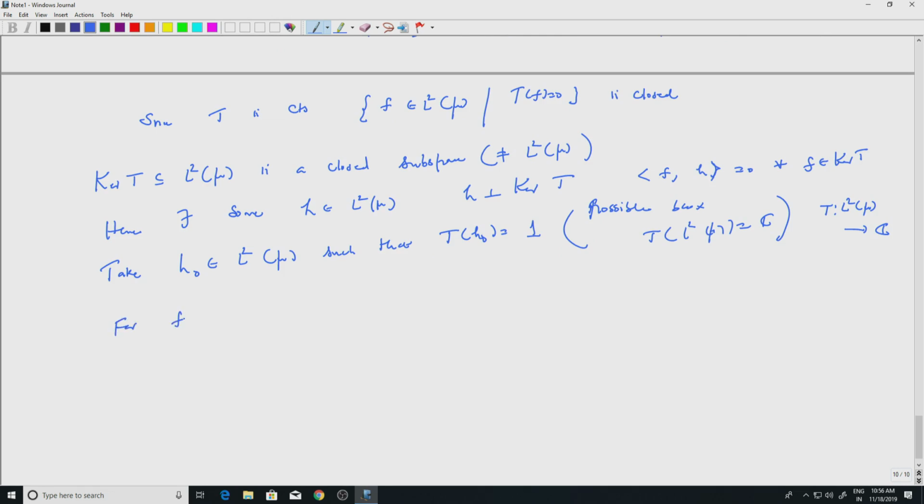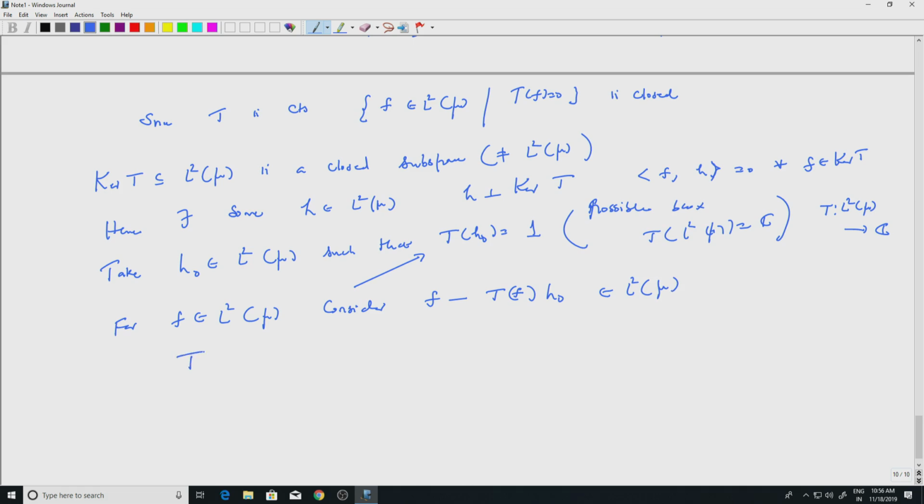So for an arbitrary f in L2 of mu, okay, consider f minus Tf, remember Tf is a complex number, times H naught. H naught is the guy we have chosen, so that T of H naught is 1. Now of course this is also in L2 of mu, right, because I am just adding two functions which are in L2.